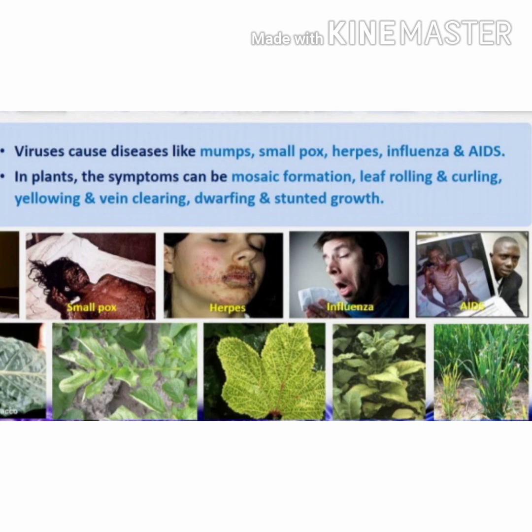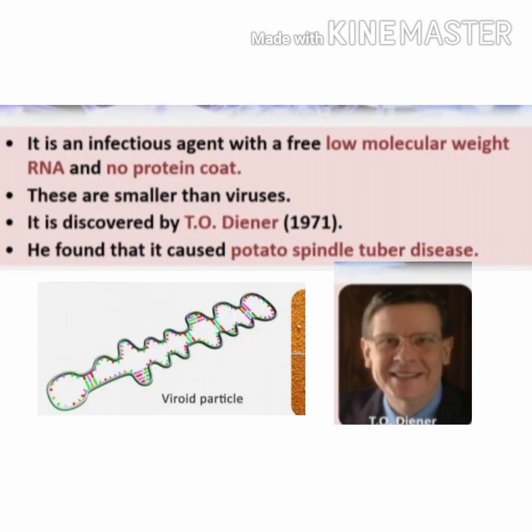Viruses cause diseases both in plants and animals. Some examples of diseases caused by viruses in animals are mumps, smallpox, herpes, influenza and AIDS. In plants, the symptoms can be mosaic formation, leaf rolling or curling, yellowing and vein clearing, dwarfing.